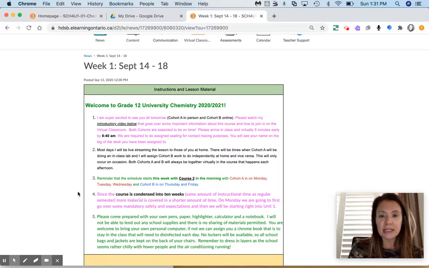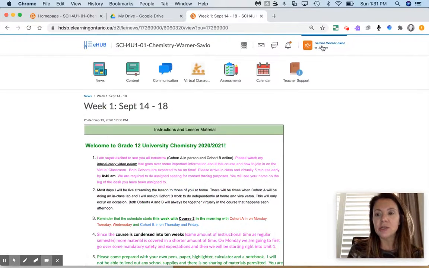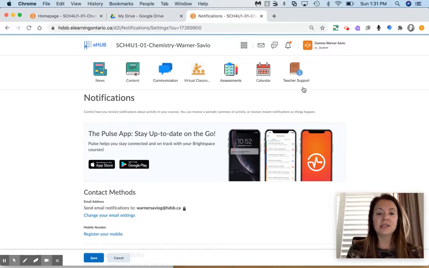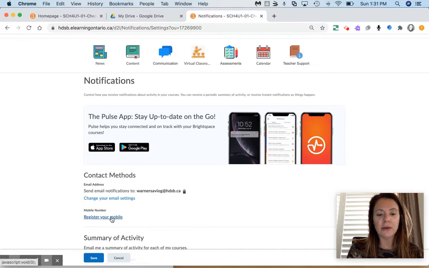Now, a couple of other things that you might want to do is go up to this icon here where you'll see your name and go to notifications. And you may want to load this Pulse app from the Apple Store or the Google Play into your phone. It will allow notifications to come to you directly, and you can actually access the course that way as well. Just make sure that you register your phone here, okay?